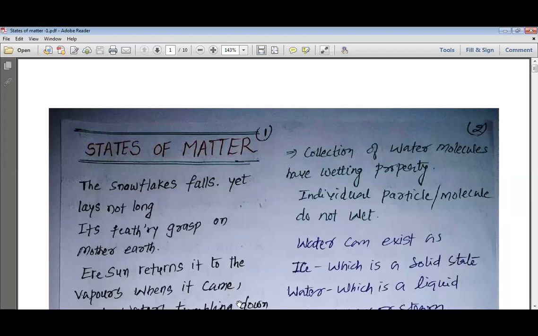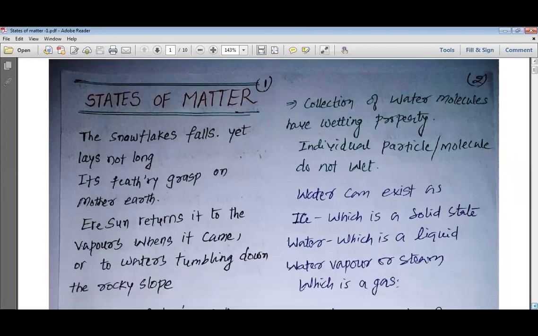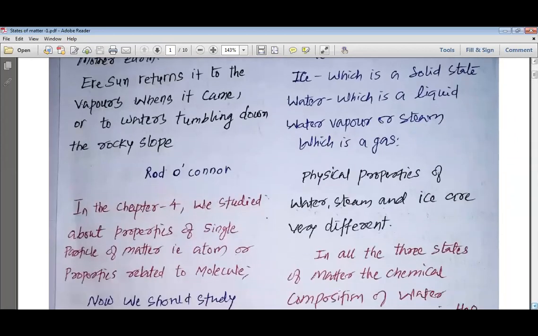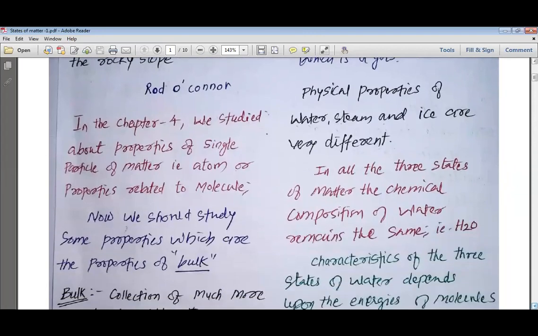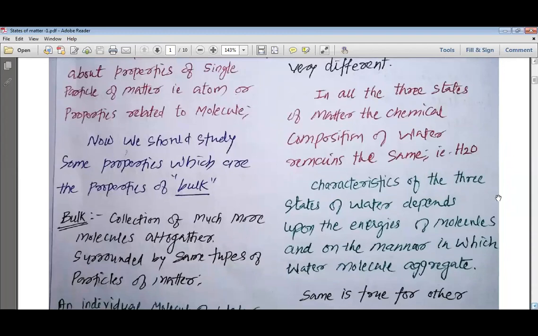So, my dear students, let's do the required revision for the chapter of states of matter. We know that there are three states of matter: solid state, liquid state, and gaseous state. In the chapter, we will study about the states of matter. First, we should know about the surface and bulk.